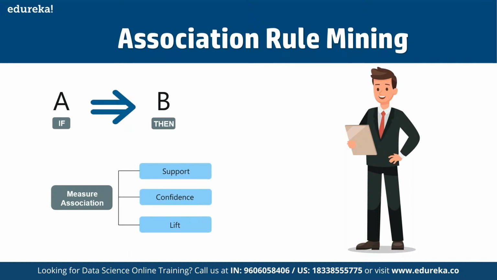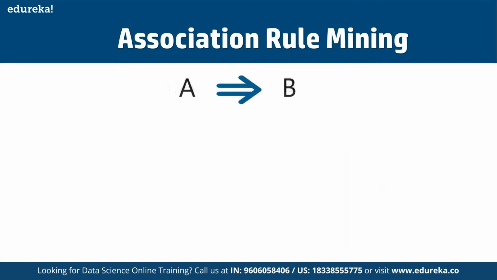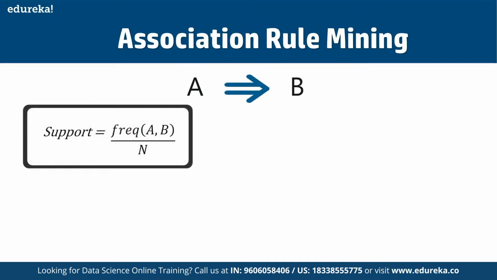Support is the fraction of transactions which contain items A and B. Basically, support tells us about the frequency, that is, frequently bought items or combinations of items bought frequently.